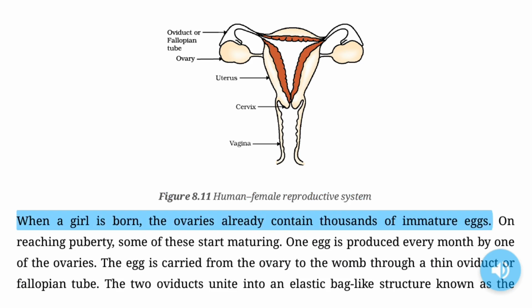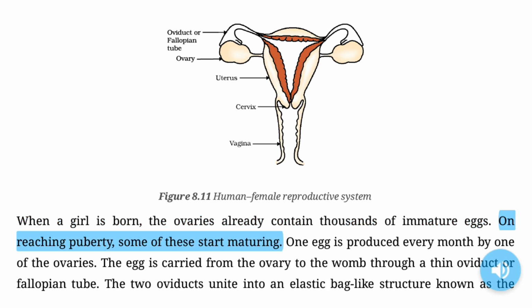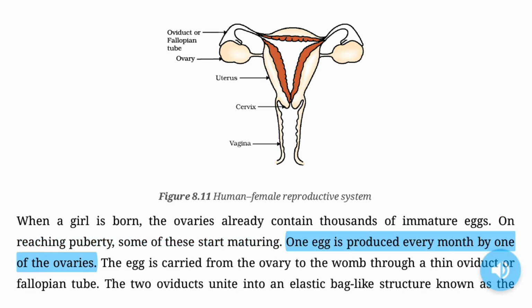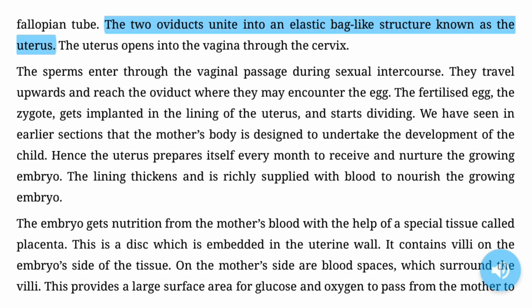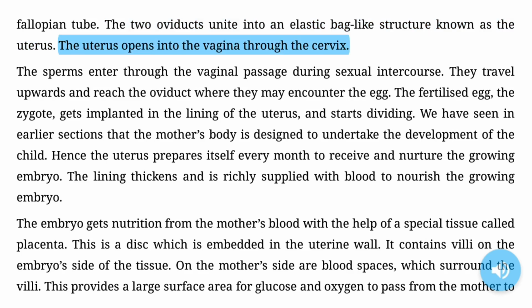When a girl is born, the ovaries already contain thousands of immature eggs. On reaching puberty, some of these start maturing. One egg is produced every month by one of the ovaries. The egg is carried from the ovary to the womb through a thin oviduct or fallopian tube. The two oviducts unite into an elastic bag-like structure, known as the uterus. The uterus opens into the vagina through the cervix.